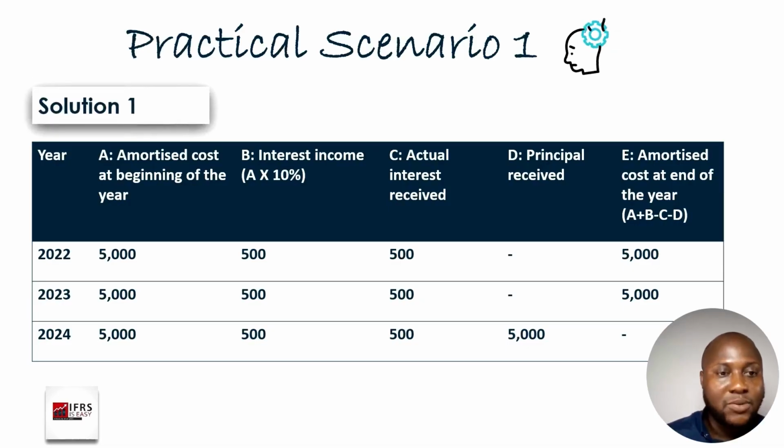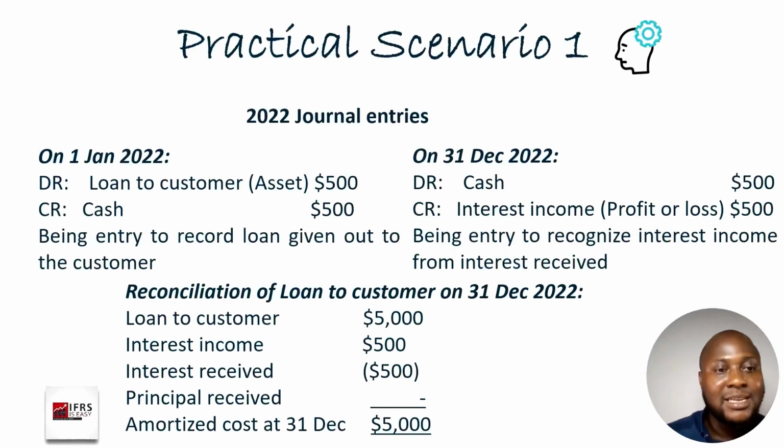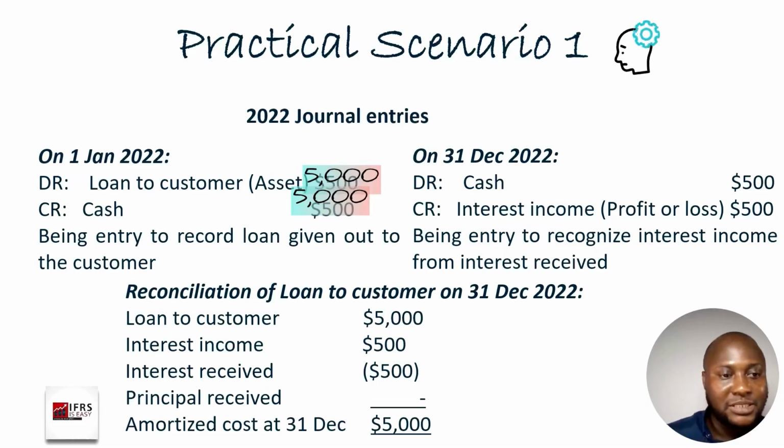And so here, on 1st January, when the bank gave out that loan, we have a debit of 5,000 and a credit of 5,000. So this is meant to be 5,000, 5,000, which is to record the loan given out to the customer.